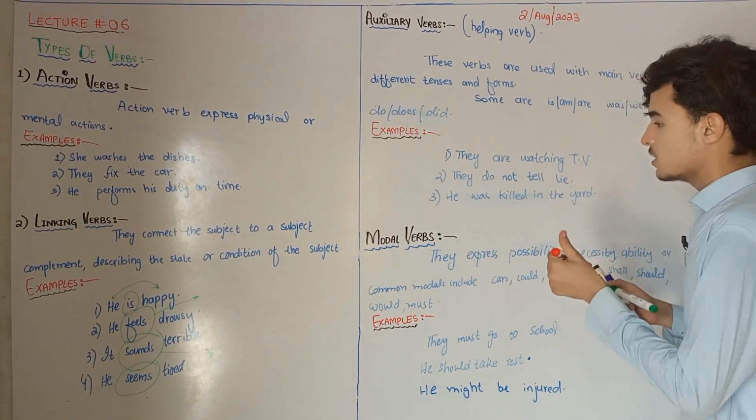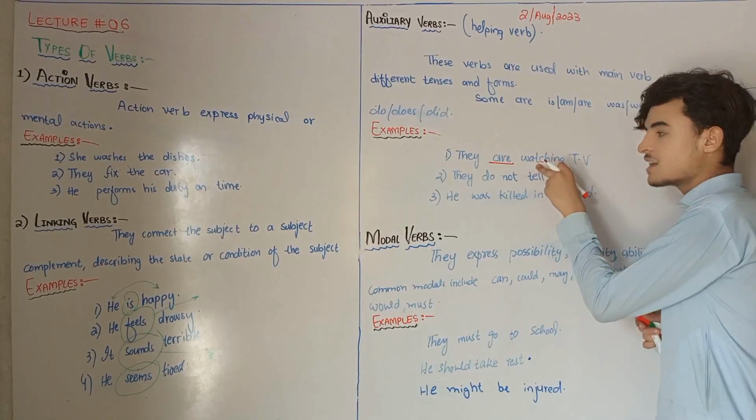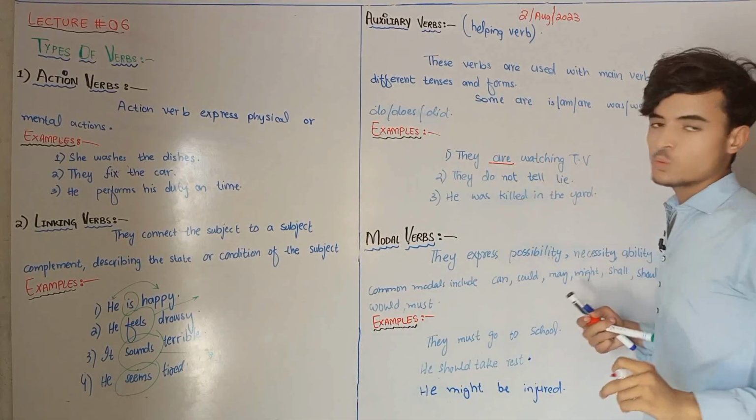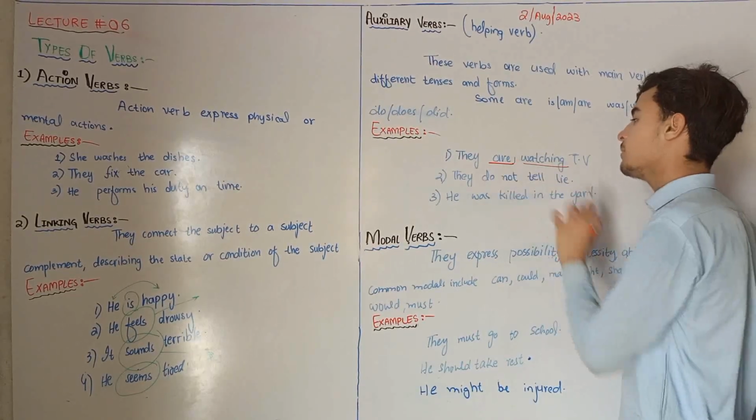You can see here, they are watching TV. So here watching is a verb and are is also a verb. We can see that one is the main verb and one is the helping verb.